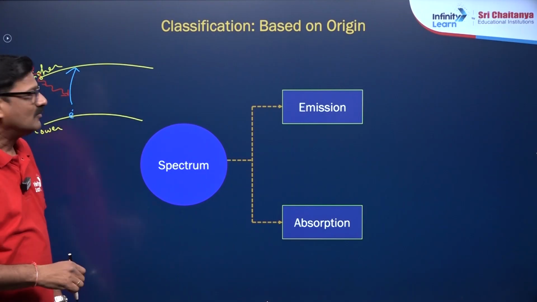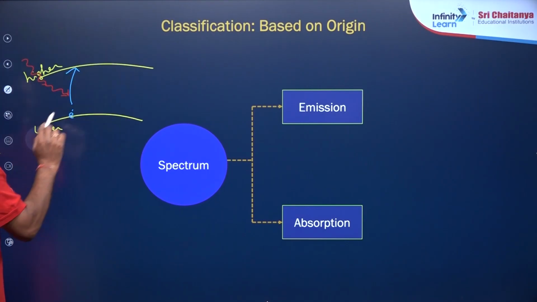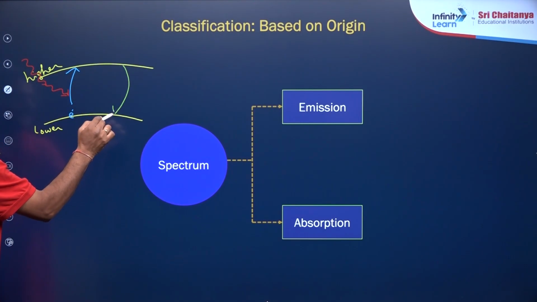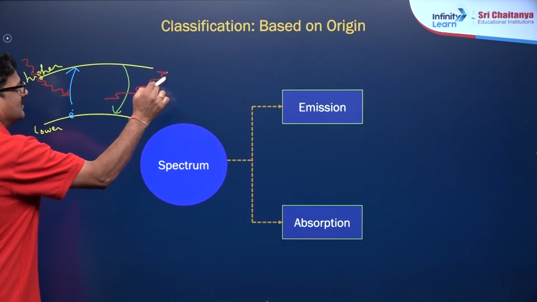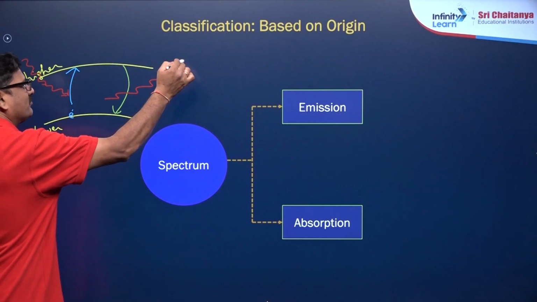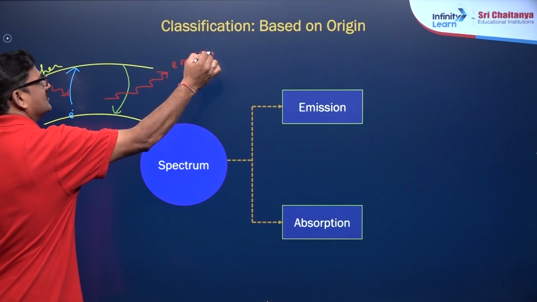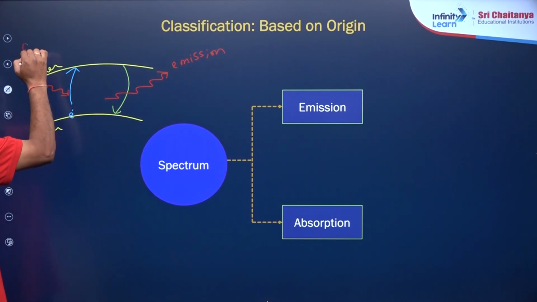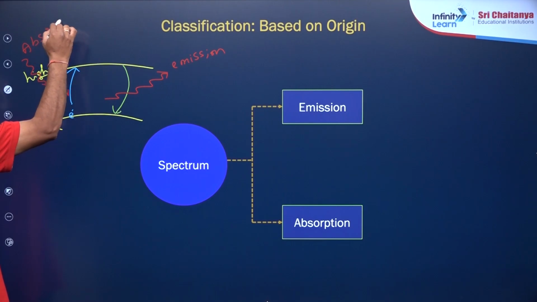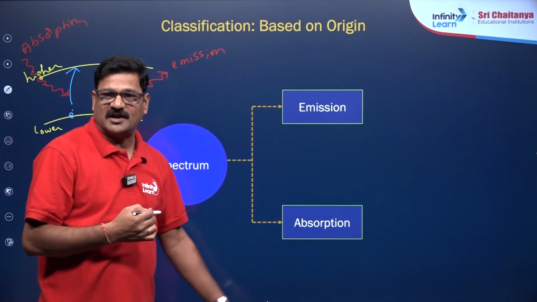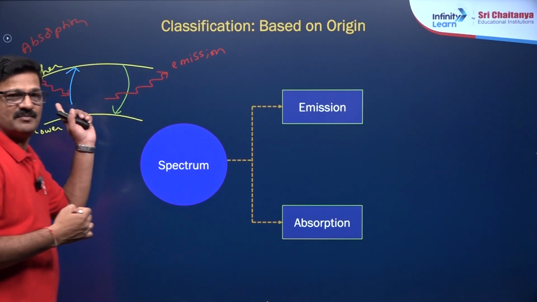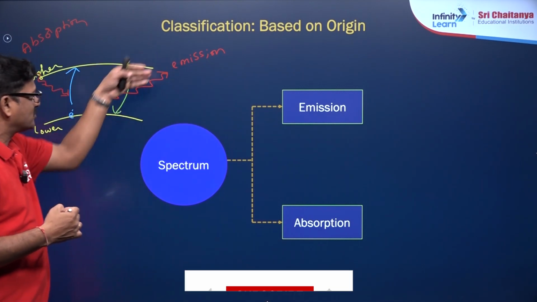While the electron is coming from higher shell to lower shell, the energy of the electron is emitted. So this is emission. This is what is called absorption. So during this process, you are going to get a spectrum called the absorption spectrum, and this is going to be the emission spectrum.